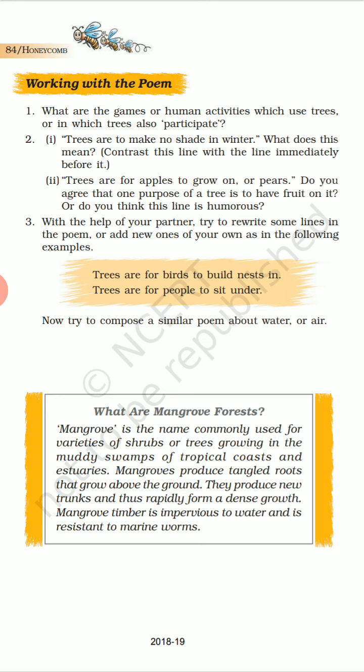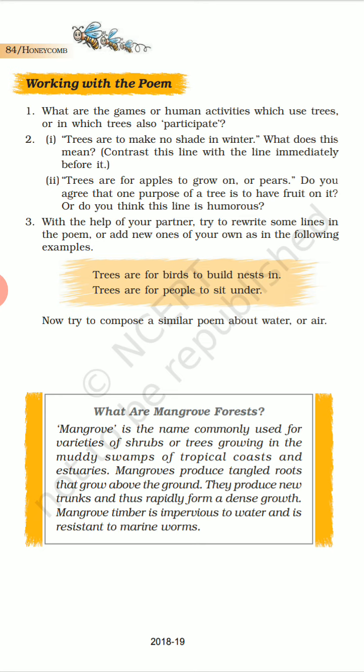So in the summertime, we need protection from sunlight, and trees provide the cool shades. So trees are to make no shade in winter, which means that during winter time we need sunlight, not the cool shades of the tree, because it's already cold. Now next is, trees are for apples to grow on or pears.